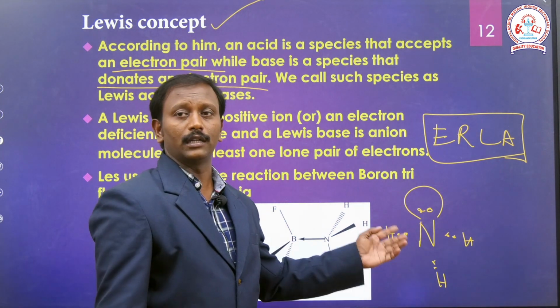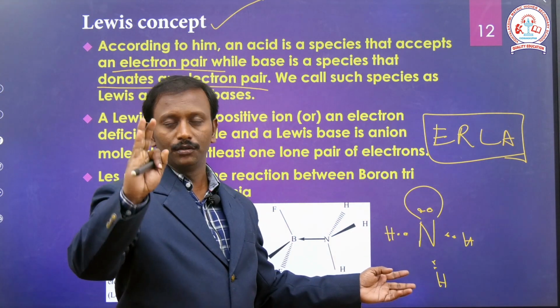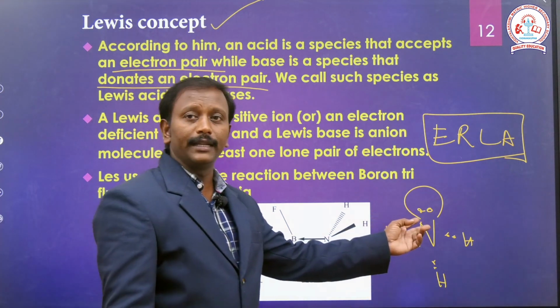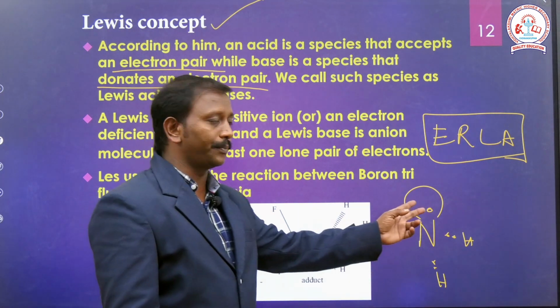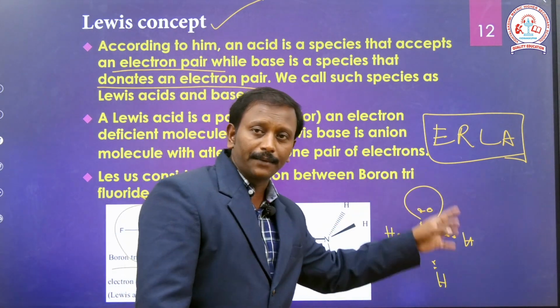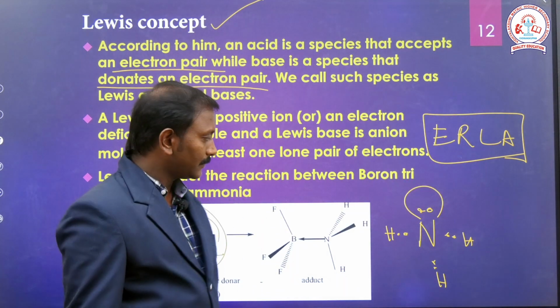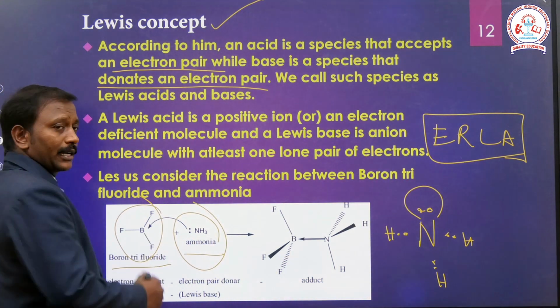In an ammonia molecule, nitrogen uses three electrons only in bond formation with hydrogen. The remaining two electrons form a lone pair, which is kept over the nitrogen. Right. Next, boron trifluoride.